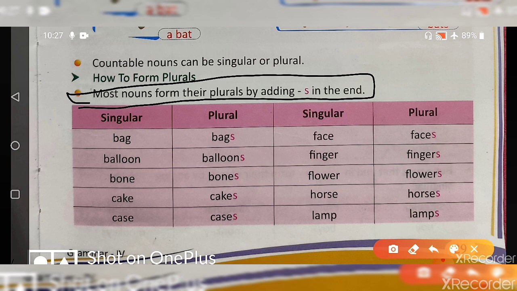Now there are many others in which we remove y and then add ies, or we remove something and then add something else. So we'll study them one by one.